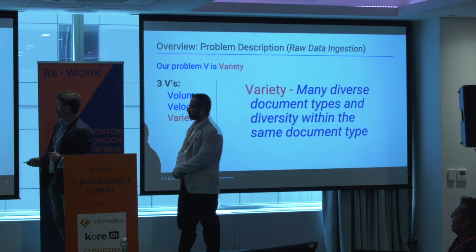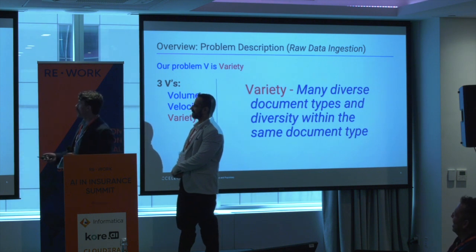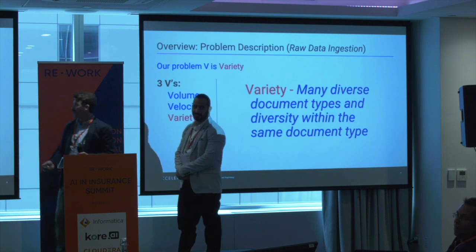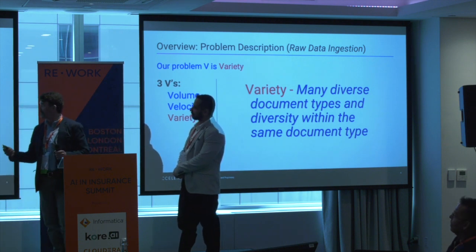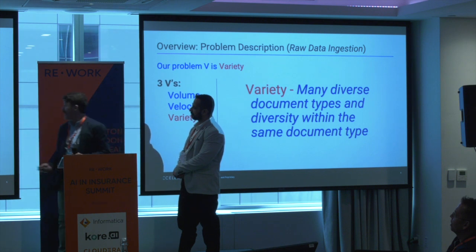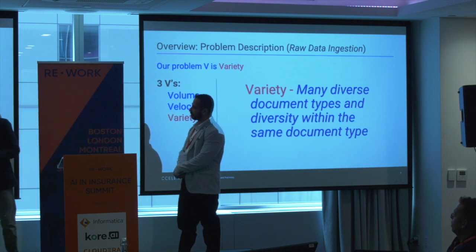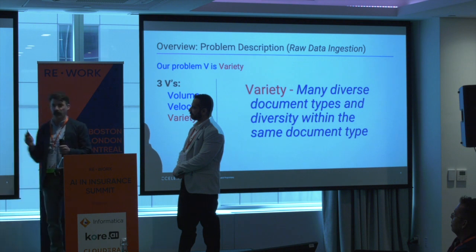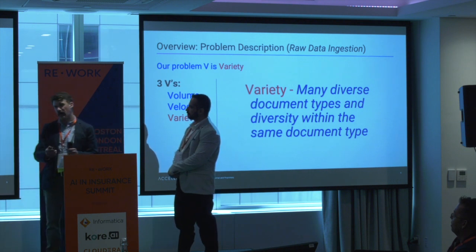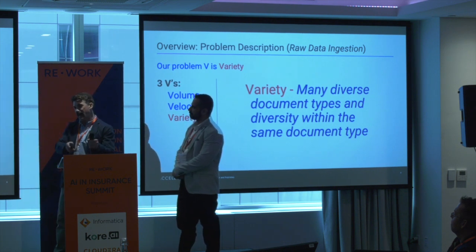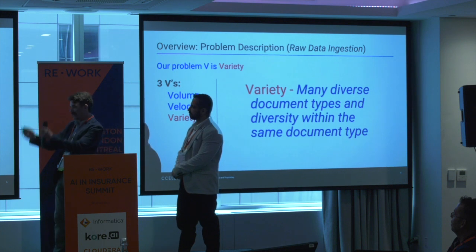We'll click the next button, and so we're going to go on. If everyone's familiar with big data, we have the 3 V's. Sometimes there's maybe 4, but we'll deal with the 3. We have volume, velocity, and variety, and our problem is variety. Our definition of variety is we have many diverse document types and diversity within the same document type. So, we have apples, types of apples, Granny Smith, Red Delicious, but we're going to call them an apple and categorize them together. We have oranges, but we have to separate everything out. There's diversity inside the apples and inside the oranges. So how do we deal with that too?